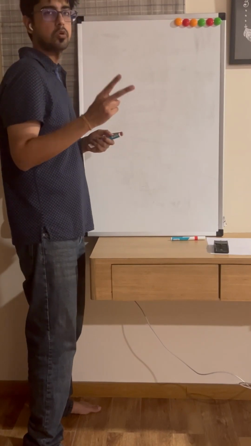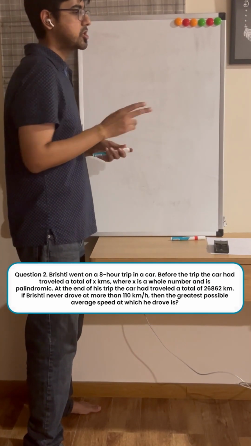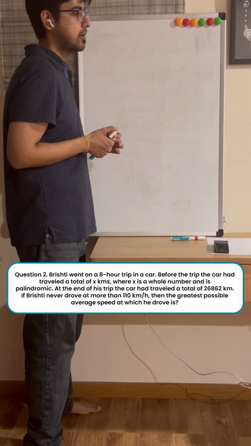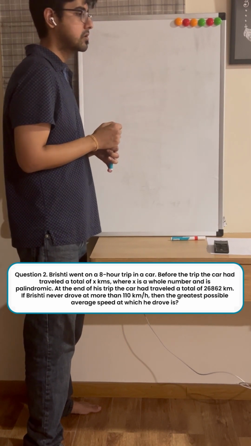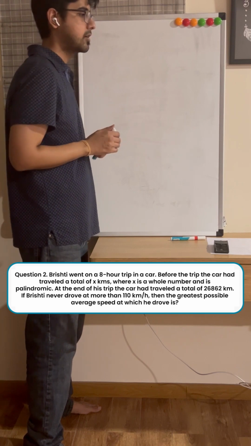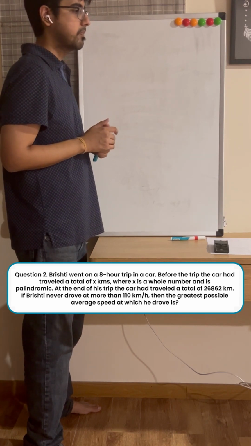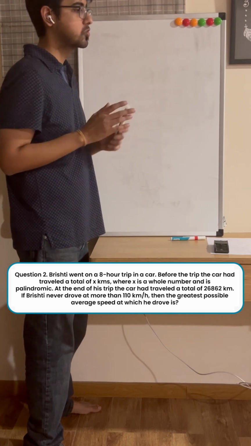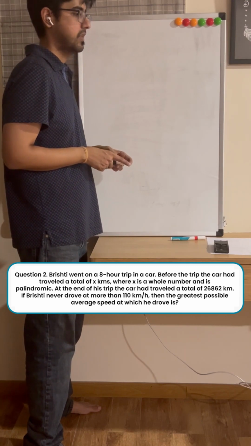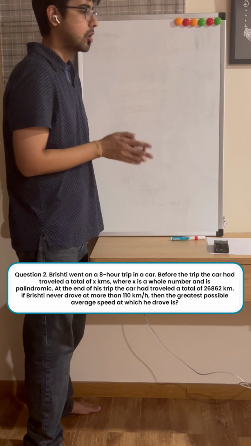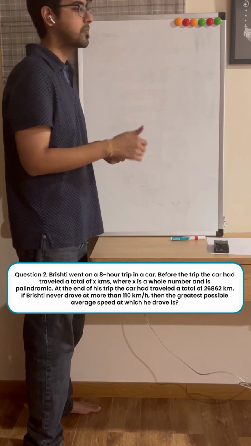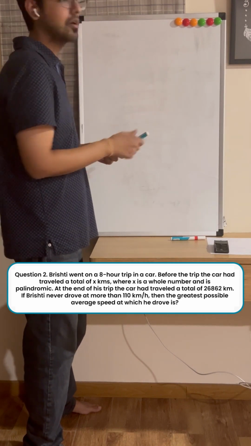Alright, now let's look at the second question. Brishti went on an 8-hour trip in a car. Before the trip, the car had travelled a total of x kilometers, where x is a whole number and a palindrome. At the end of the trip, the car had travelled a total of 26862 kilometers. If Brishti never drove at more than 110 kilometers per hour, then the greatest possible average speed that Brishti drove